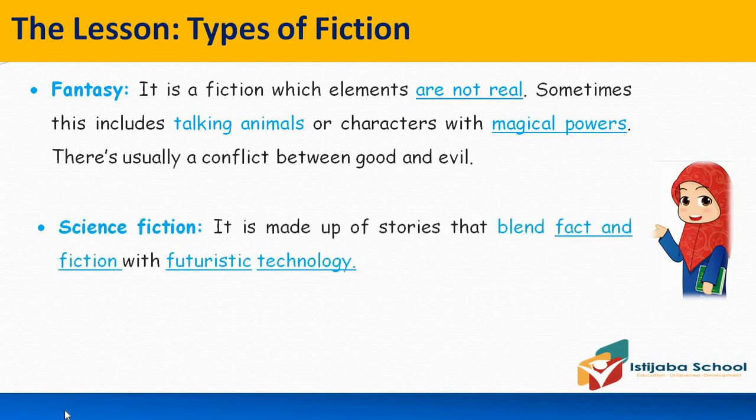What about science fiction? It is made up of stories that blend fact and fiction. So the stories in science fiction join fact and fiction and imagination with futuristic technology. So science fiction depends on technology, inventions, space, aliens, and things like this.